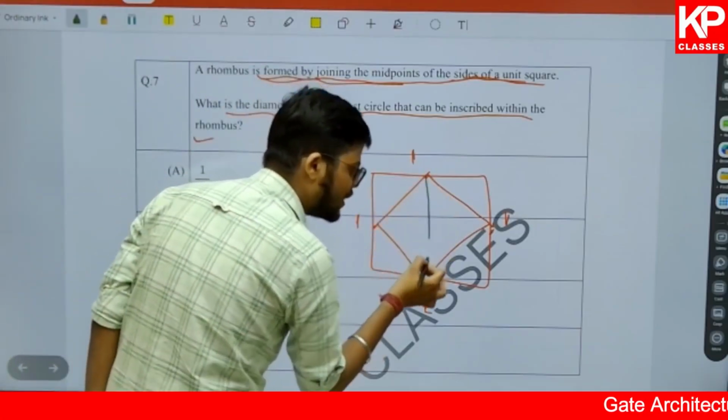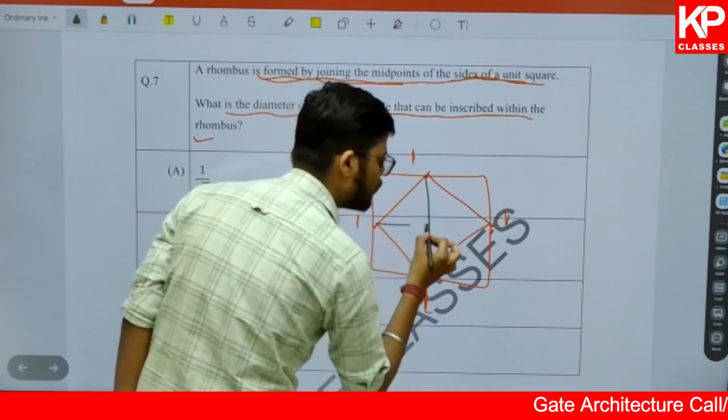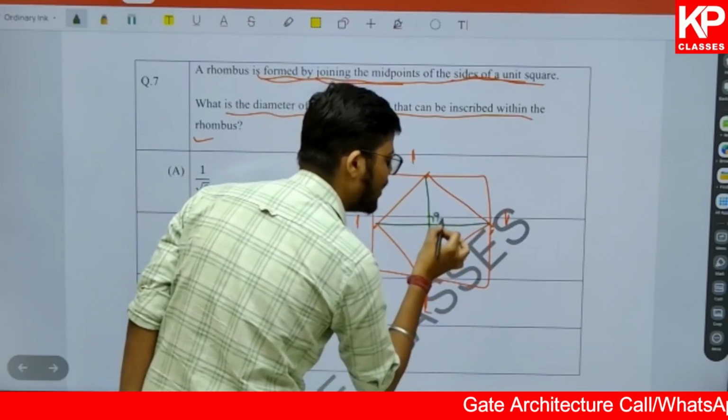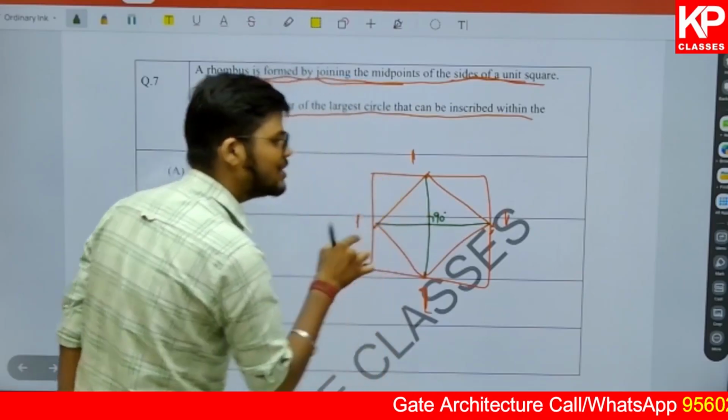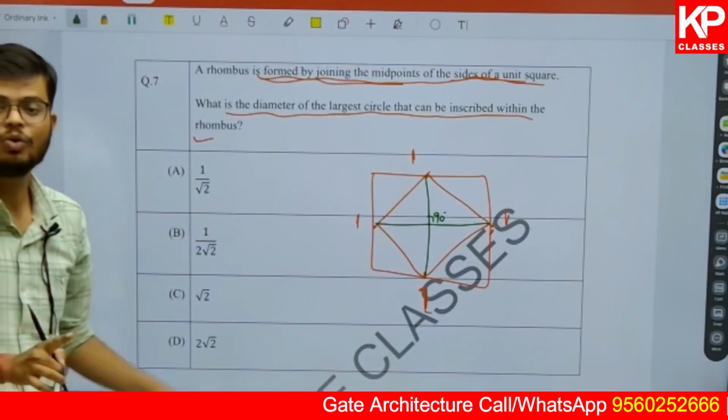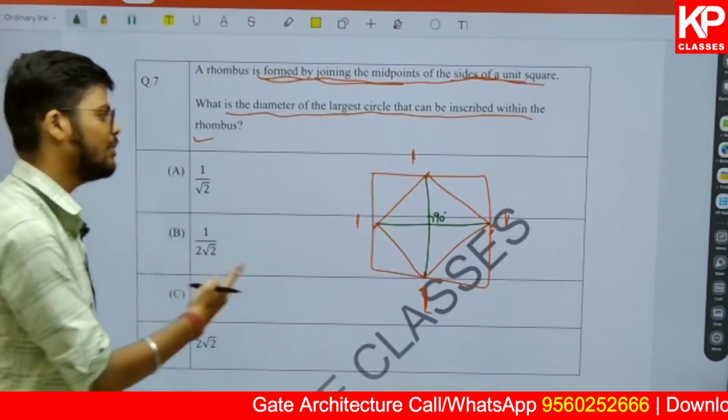There is a property that if you are making a rhombus, the diagonals of a rhombus bisect each other at an angle of 90 degrees. So it is not useful in this question, but a question can be framed in this manner also. It can be framed in future.